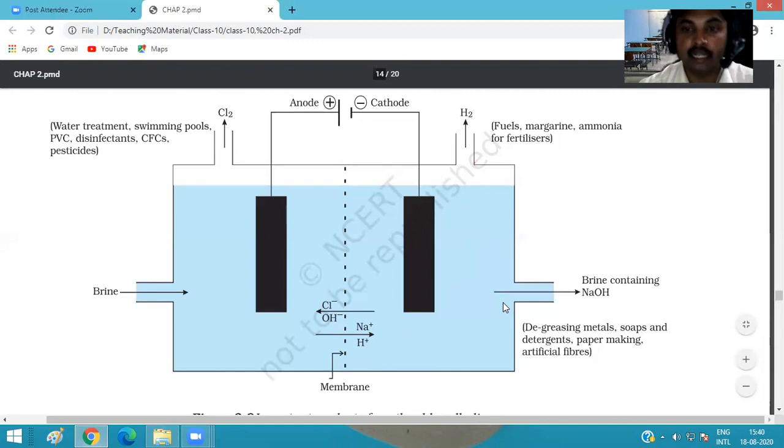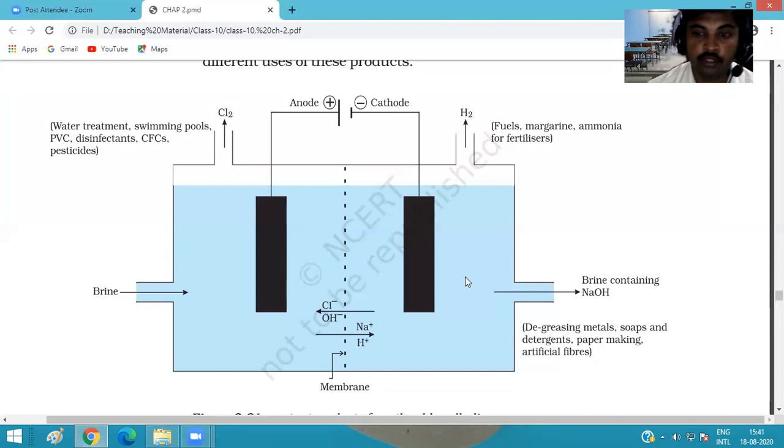Okay, and another product is NaOH, which is formed after the reaction. Na and OH react and form NaOH.